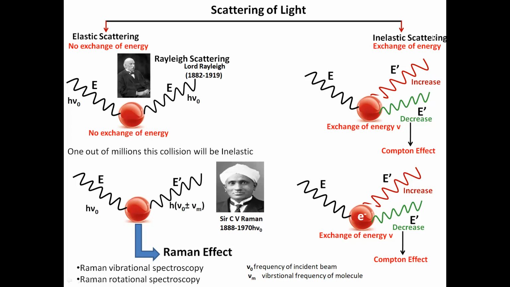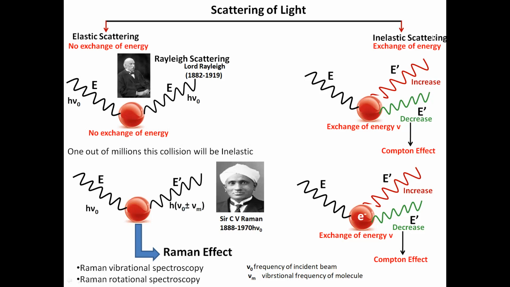Again, I am repeating: the Raman effect may be in the form of vibration, and it may be available in the form of rotation also. So ν0 is the frequency of incident light and νm is the vibrational frequency of the molecule. If it starts to vibrate, it excites the material to vibrate. The Raman effect is there. But how to catch the Raman effect is important.